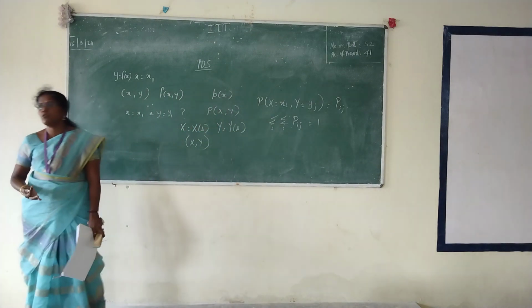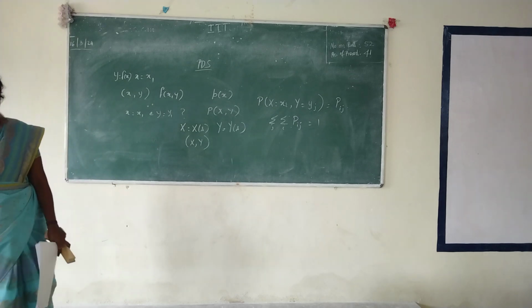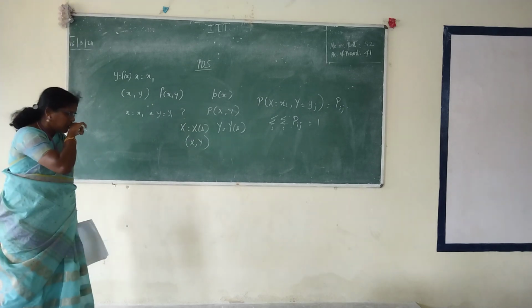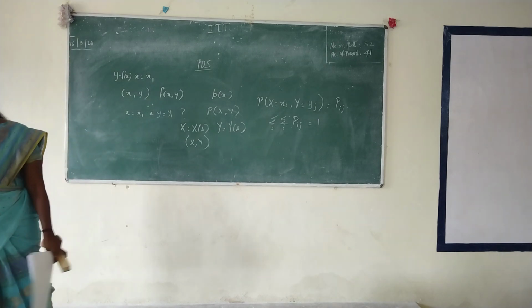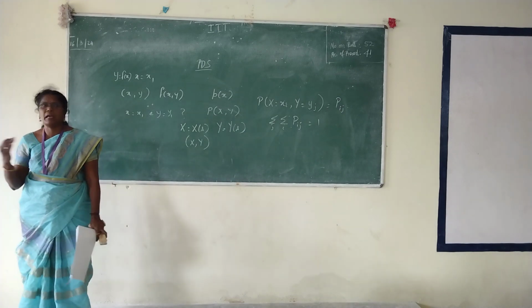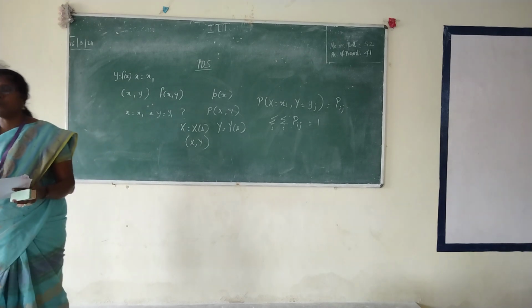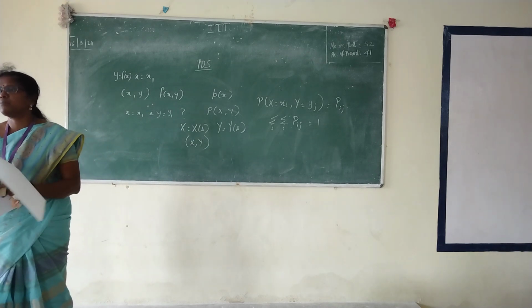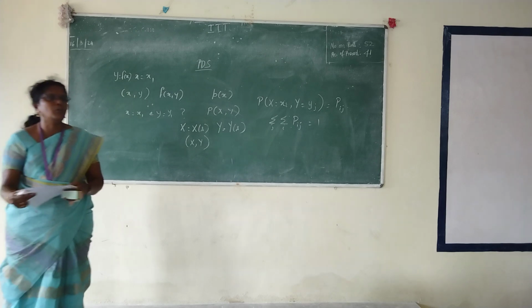How many variables we are going to discuss? Everywhere the total probability value should be equal to 1. Like this we can extend for any number of random variables. According to our syllabus we are going to stick only to 2 dimensions. Like this we can extend for n dimensional random variables also. I hope you will remember those 2 points. Always the probability value will be positive and always the total probability value will be equal to 1.